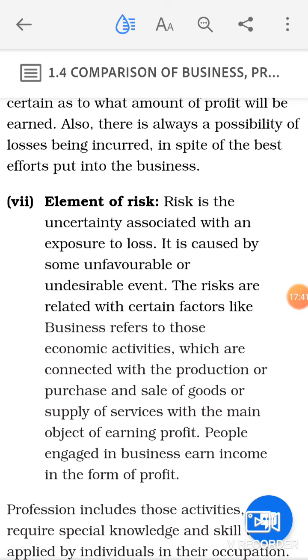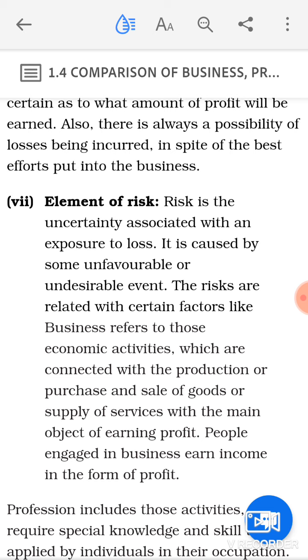It may happen, as I've told you, in the situation of COVID-19, that business has suffered loss. So this is called uncertainty of return, because every possible effort has been made by the businesses to overcome this situation, but still they are facing a lot of problems. So they are having huge losses. This is what is called uncertainty of return.